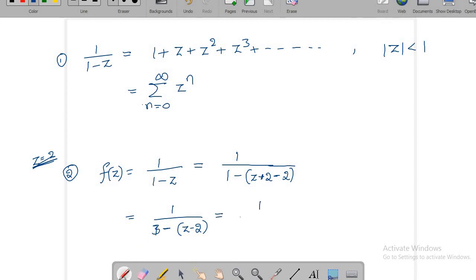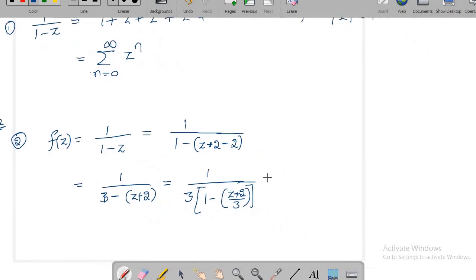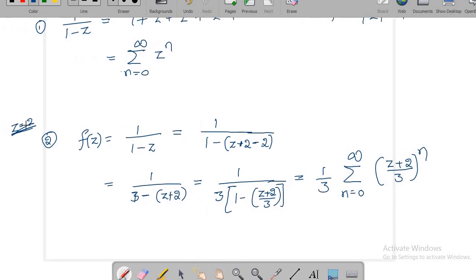I'll do one thing, I'll take 3 common. This will become 1 minus of z minus 2 by 3, z plus. Okay, now it is in this form 1 by 1 minus x, where x is nothing but z plus 2 by 3. Now the required series expansion is 1 by 3 into summation n equal to 0 to infinite. In place of z you have z plus 2 by 3 whole power n. Now this is the series expansion centered at z equal to negative 2.